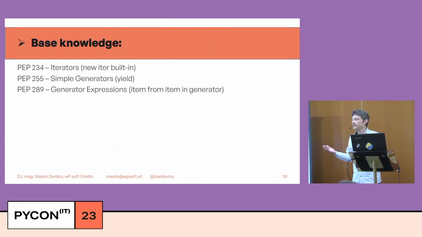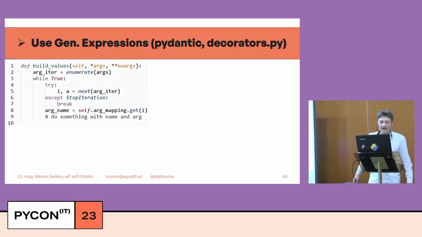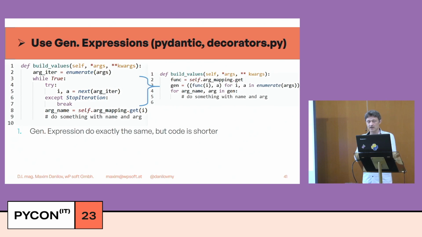Okay, generator expressions. It's better than list comprehension. Believe me, it's better. For example, Pydantic. In decorators.py, we have this construction. Probably the creator of this construction completely forgot about generator expressions. Why? Line number 3 does exactly the same as what we have on the left side, but in one line.